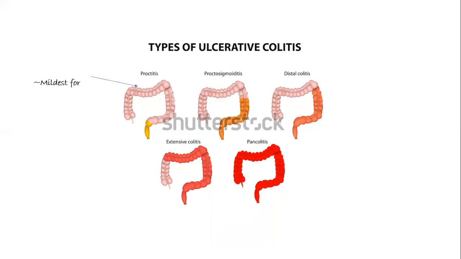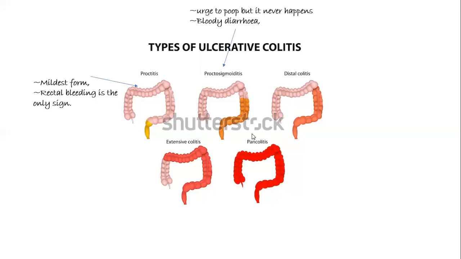Proctitis is the mildest form, and rectal bleeding is the only sign. You have to keep in mind that in proctitis, only this end part of the GIT is suffering from inflammation. The second type is proctosigmoiditis.